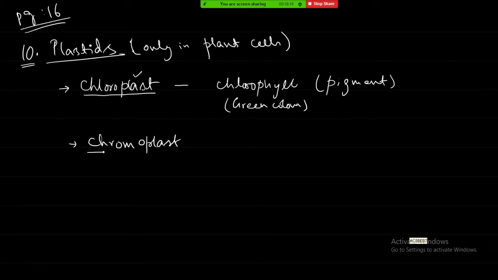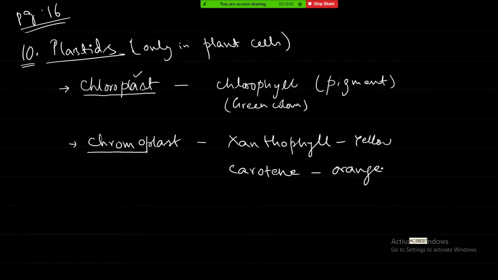What is the meaning of chromo? Variously colored. Something to do with color. So chromoplast means it is going to give some color. It has colorful pigments. For example, one is xanthophyll, which gives the yellow. Carotene is present in the carrots.